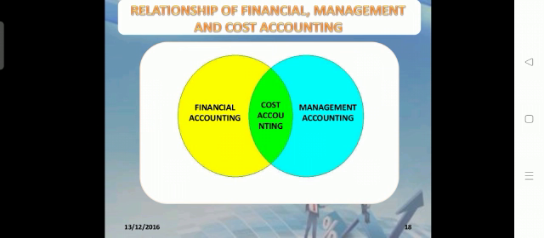All these three have a relationship beyond the differences, which we can find in the discussion. This is about the relationship, and we can also see the differences between financial accounting and cost accounting with management accounting.